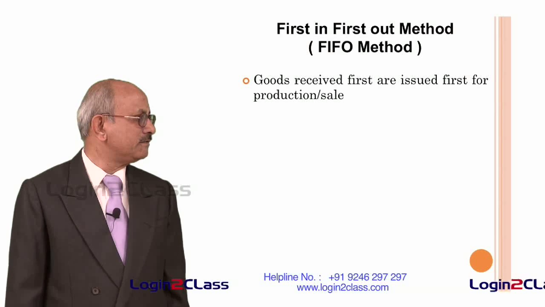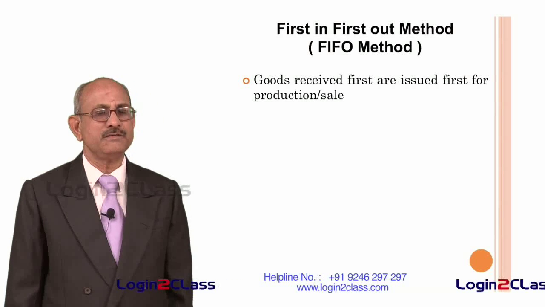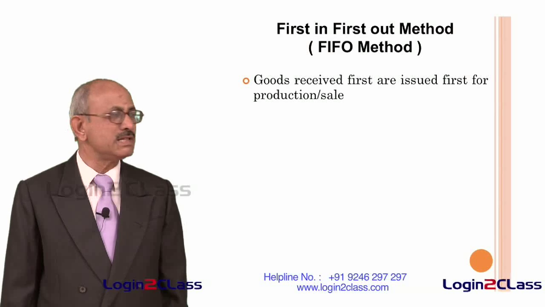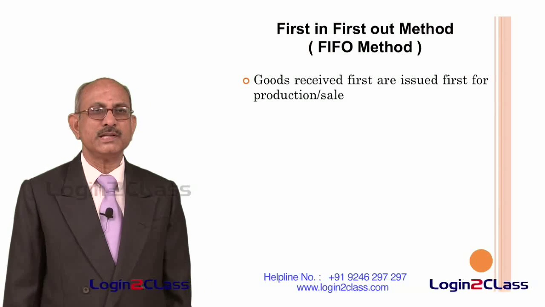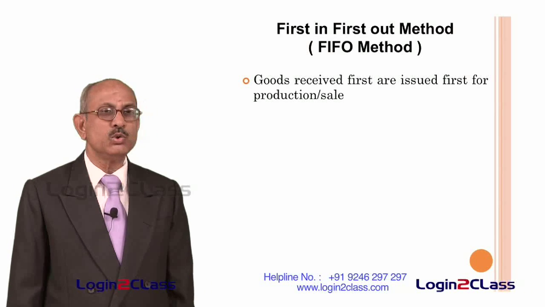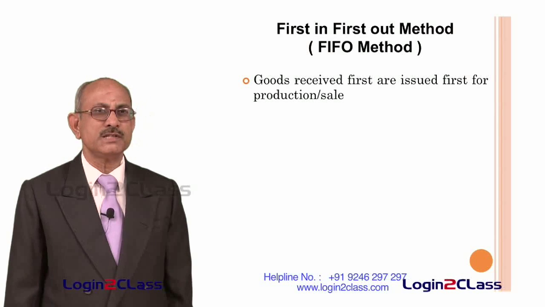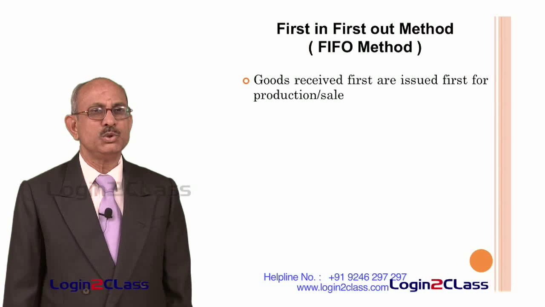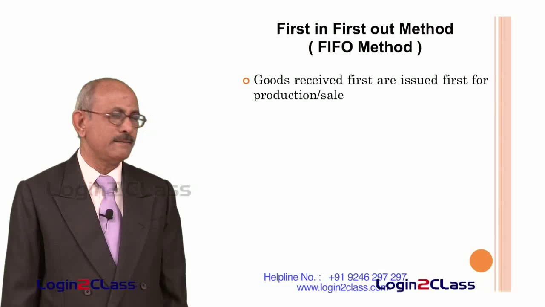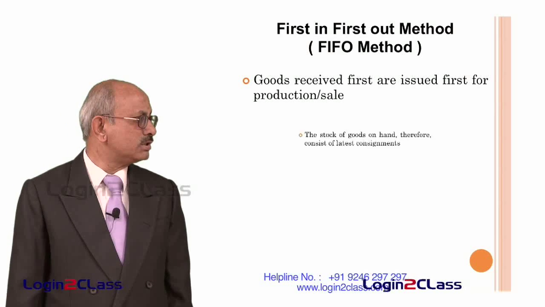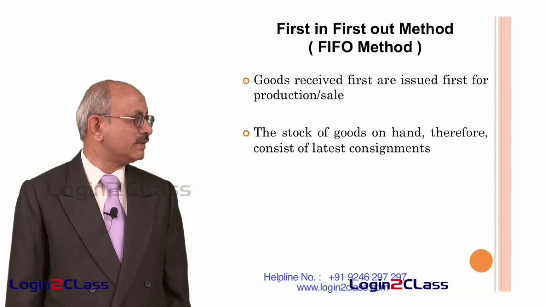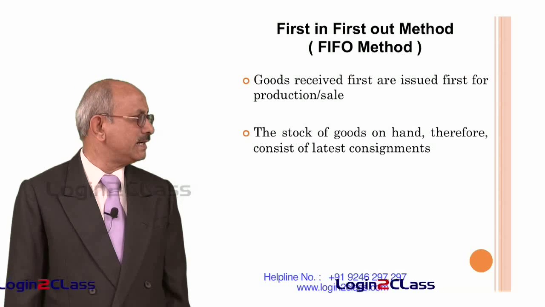So, let us start with the first method among them, called the FIFO method, also known as the first in first out method. As the name suggests, goods received first are issued first, that means are supposed to be used in the production or in sale. And secondly, the stocks on hand therefore consist of latest consignments.